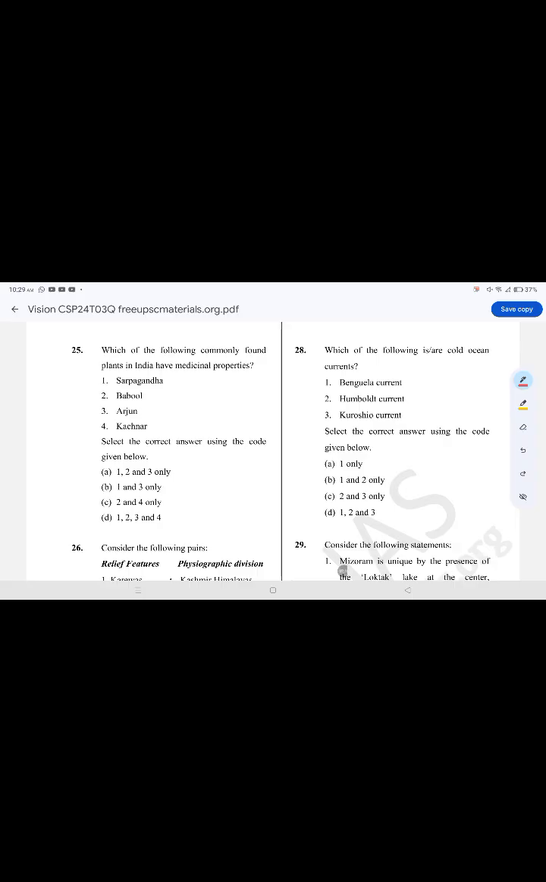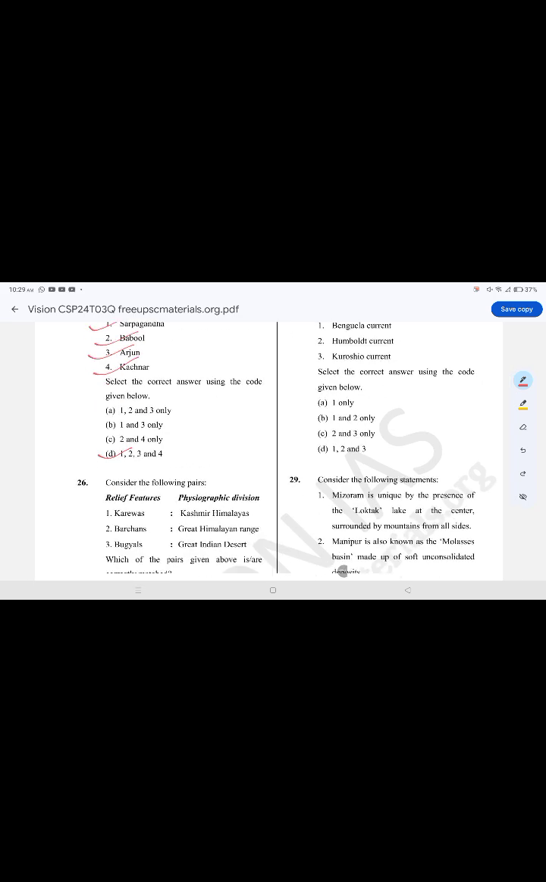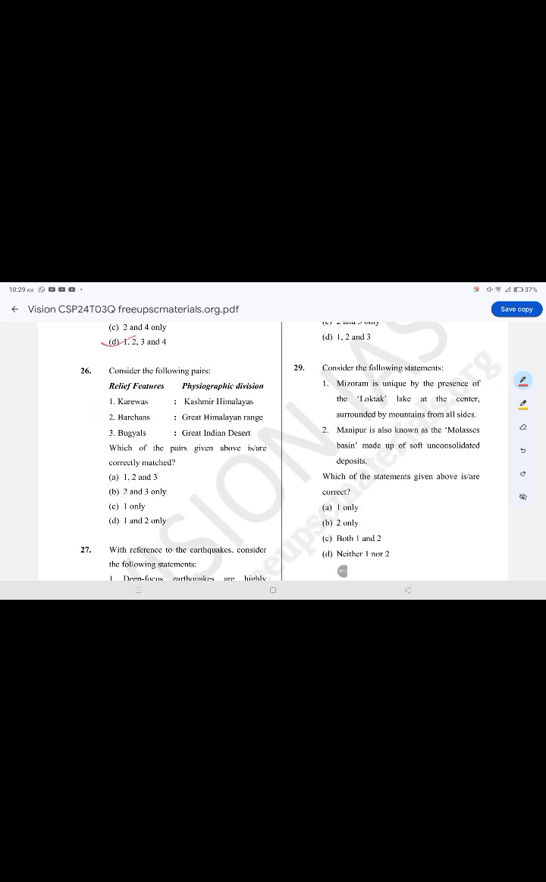Which of the following commonly found plants in India have medicinal properties? The correct option is option D, 1, 2, 3, 4: Sarpagandha, Babul, Arjun, Kachnar. Consider the following pairs. The correct option is option C, one only: Karewas, Kashmir, Himalayas.